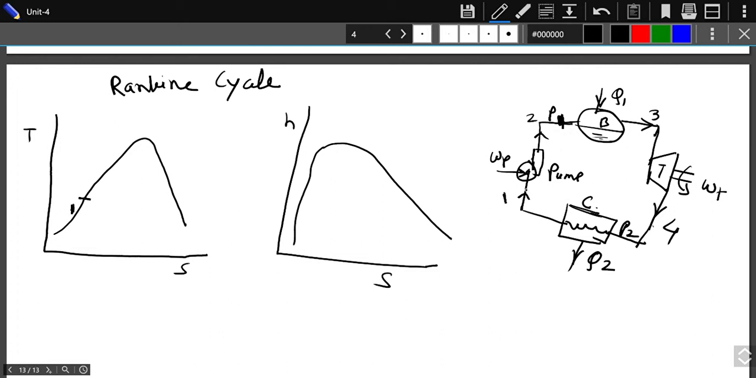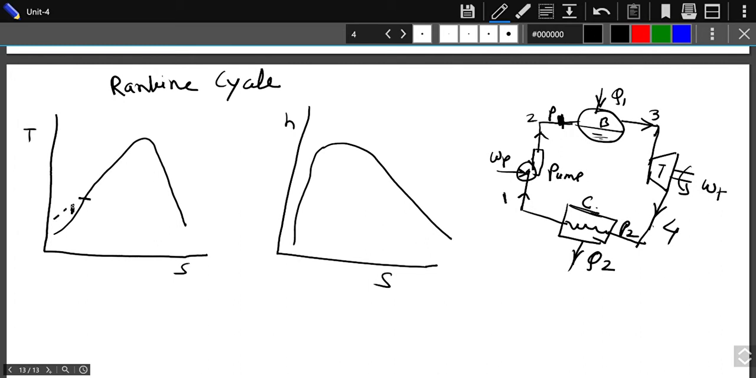Now we are going to replace it. How are we going to replace it? We will consider that point 1 is on the saturated liquid line, meaning it is handling only liquid, and that is point 1.